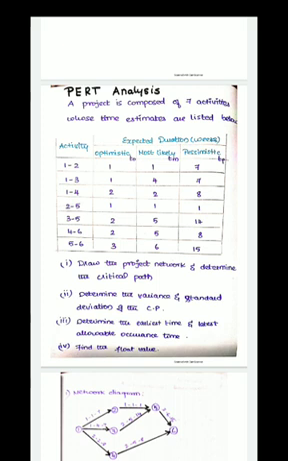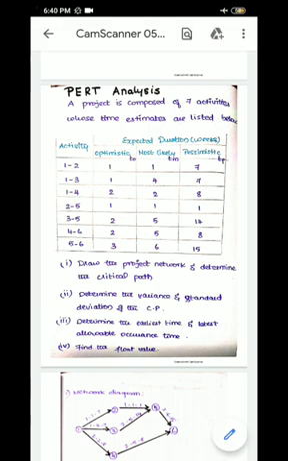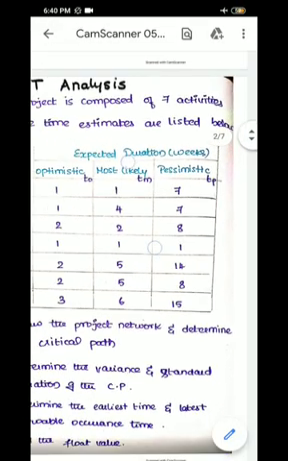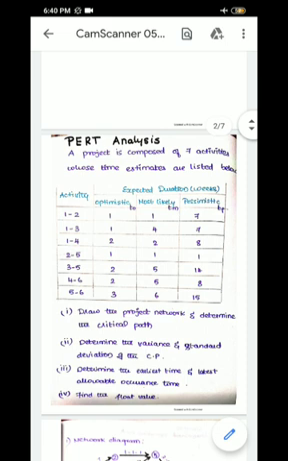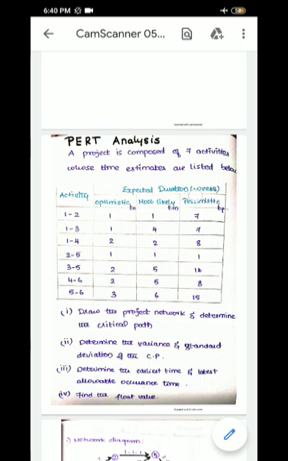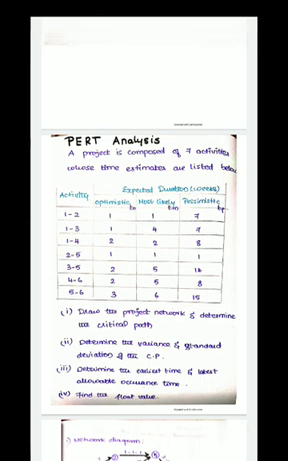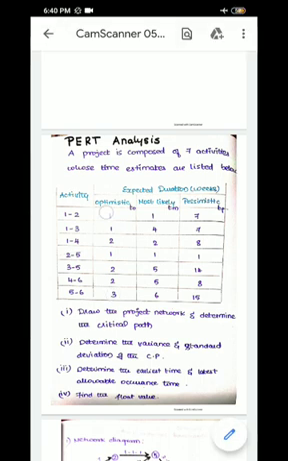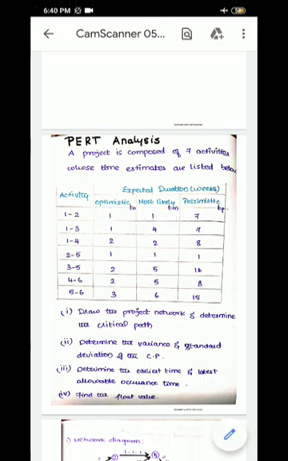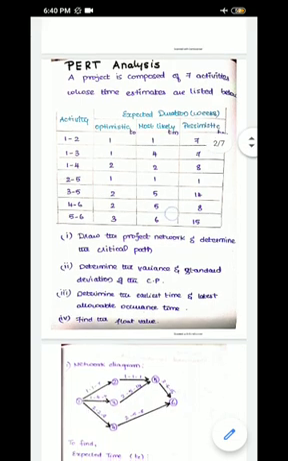Here the problem is given: a project is composed of 7 activities whose time estimates are listed below. So here the activities are given, 1 to 2, 1 to 3, 1 to 4, 2 to 5, etc., and the expected duration in weeks. There are 3 forms of time given here, that is optimistic, most likely, pessimistic: T naught, Tm, Tp. The given data are here.